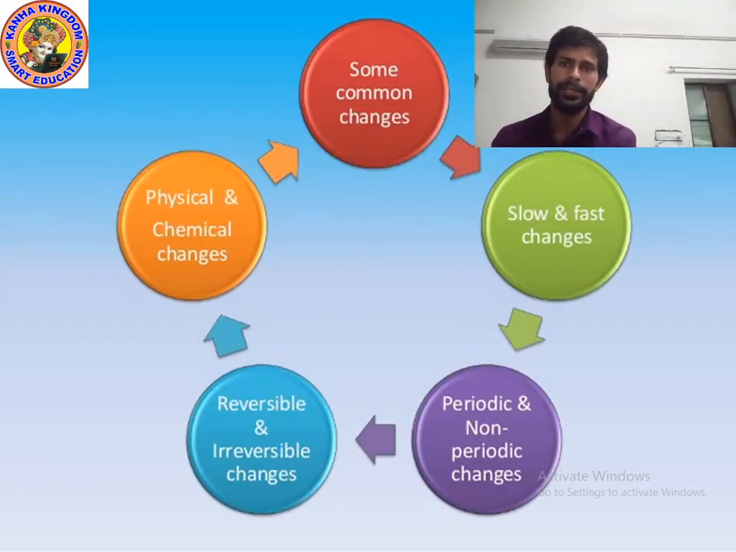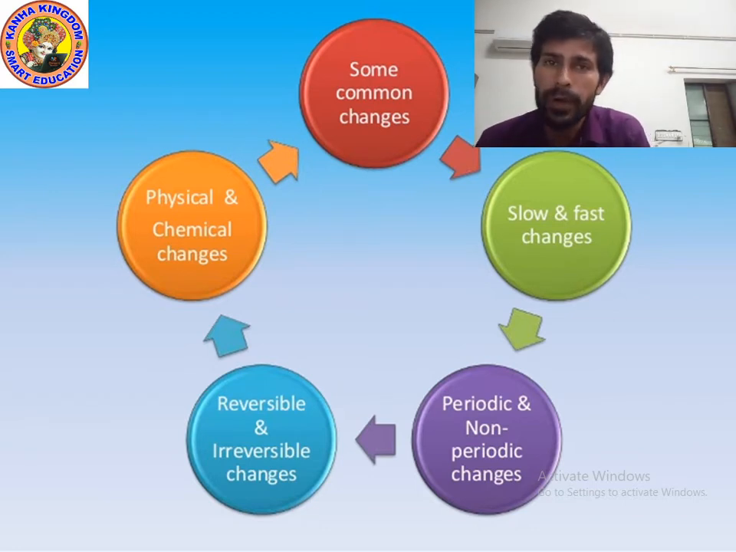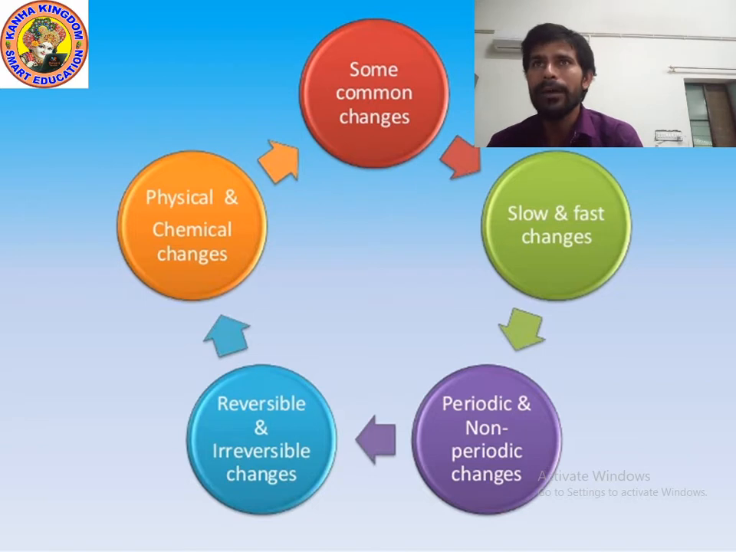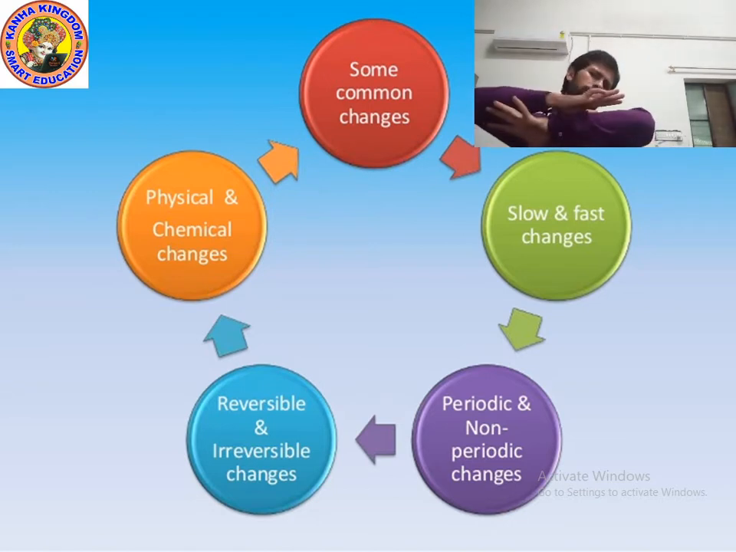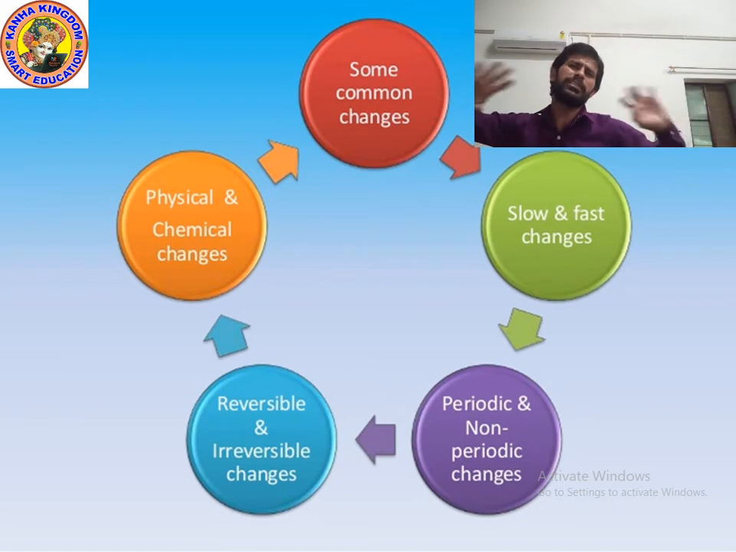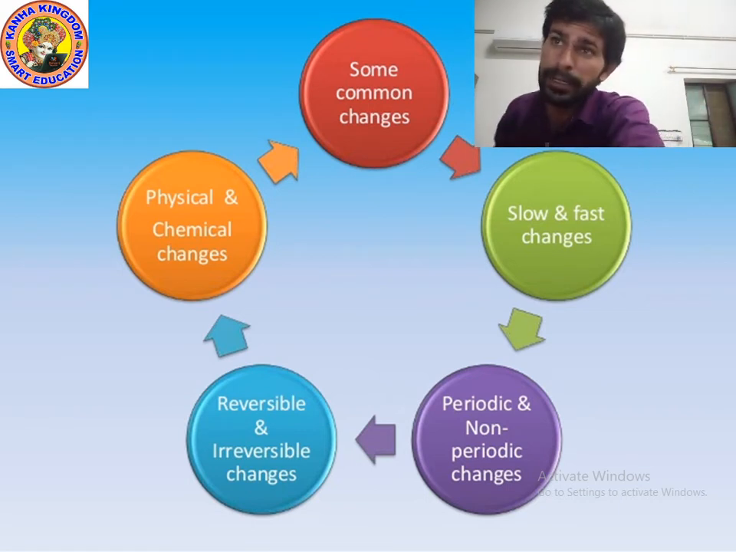Okay, kids, look at the screen. As you can see, some common changes. Can you see some common changes? I already told you in the previous slide about reversible changes, irreversible changes, physical changes, chemical changes. I have written here a few more changes. You can see slow changes and fast changes, periodic changes and non-periodic. So we will study all kinds of changes.